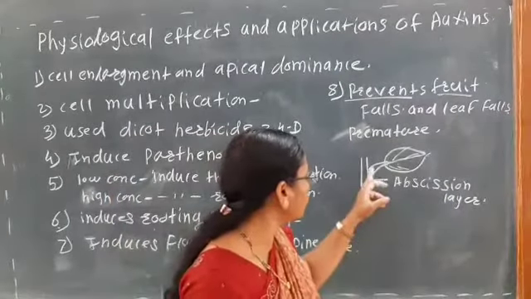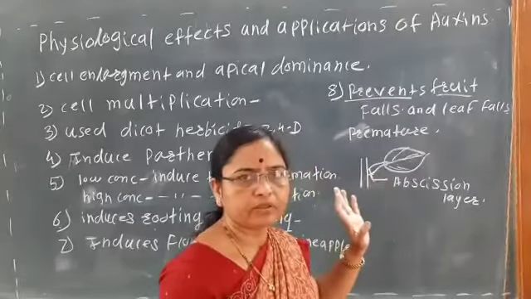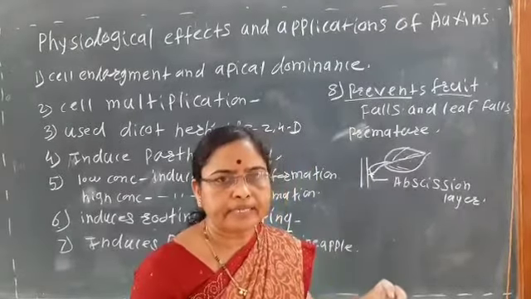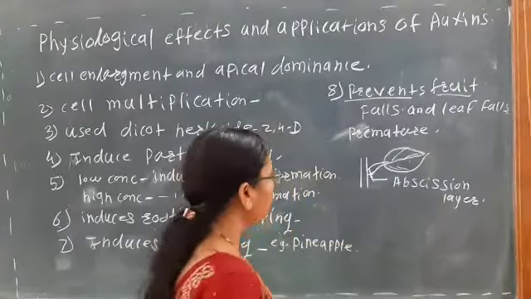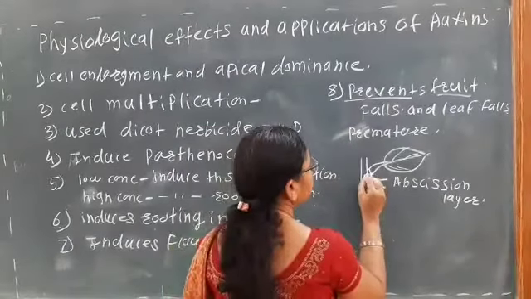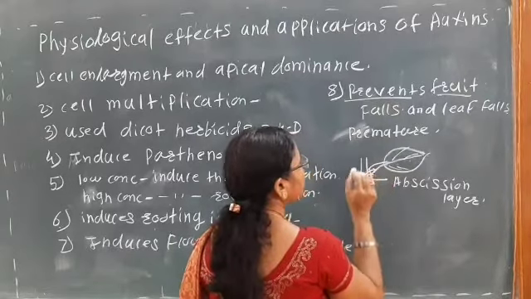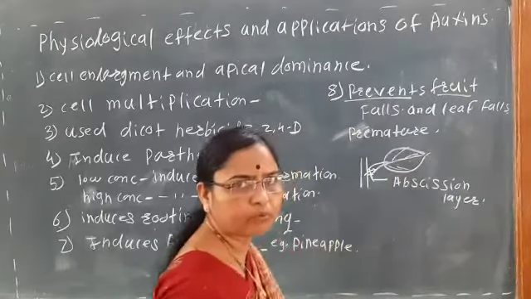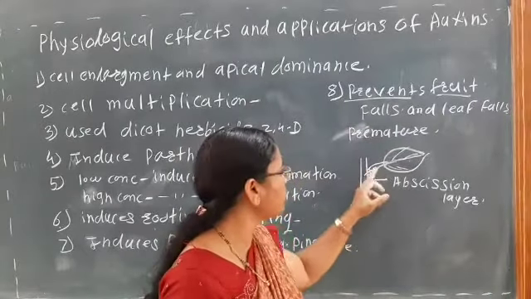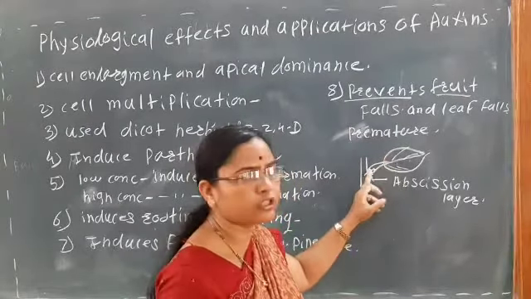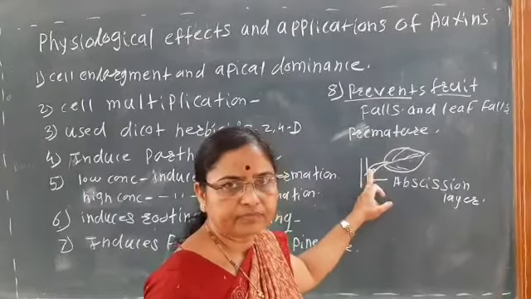Here is one layer of these cells, and when this abscission layer is produced, the food material which is supplied from this to this is prevented. Food material supply is prevented. Food material supply will not go beyond this point if the abscission layer is formed here.